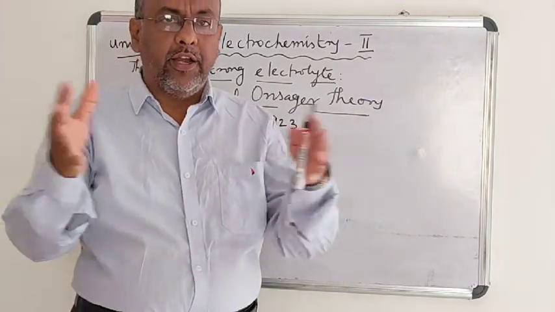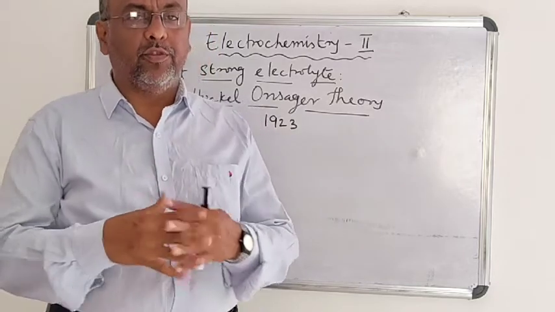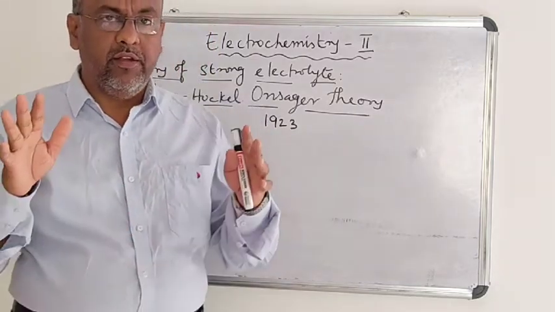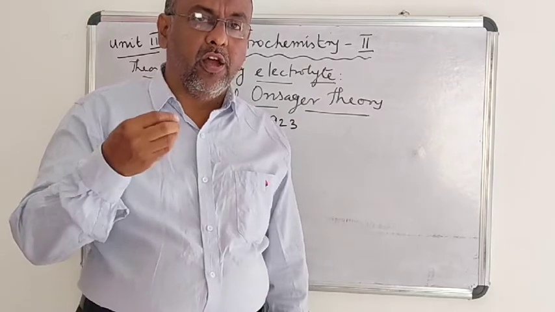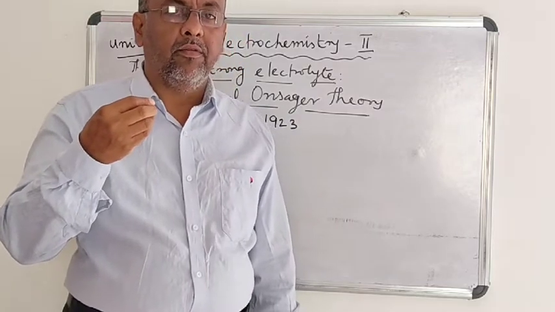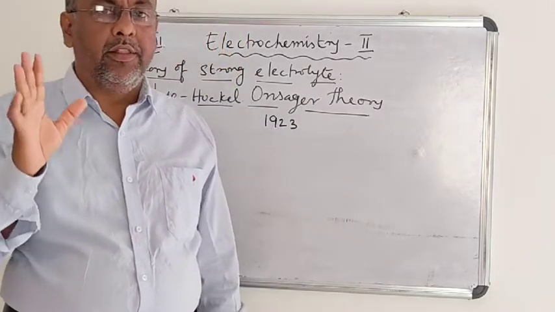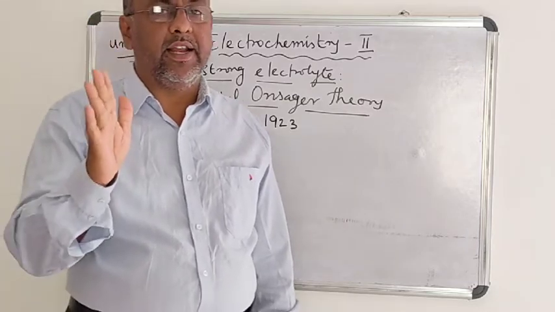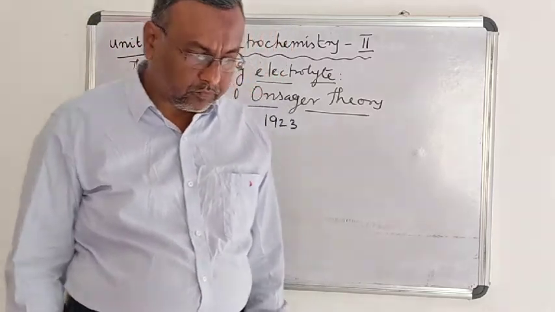Then the interionic forces of attraction between the oppositely charged ions will be very, very less, and the ions will have very high mobility. Therefore, the conductance will be greater in the case of strong electrolytes.